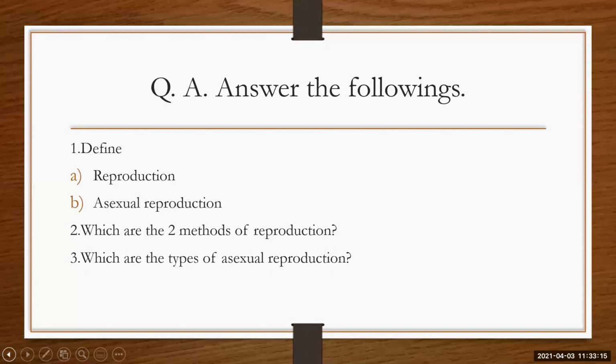Yeast is an example of a unicellular organism, showing how asexual reproduction takes place. Then we moved towards asexual reproduction in multicellular organisms, where we have seen fragmentation. The example is Spirogyra. Budding, the example is Hydra. Regeneration, we have seen the example of lizard, planaria, starfish. And then vegetative reproduction, where we have seen how root, stem, and leaf are used to produce a new plant. Then we have done spore formation.